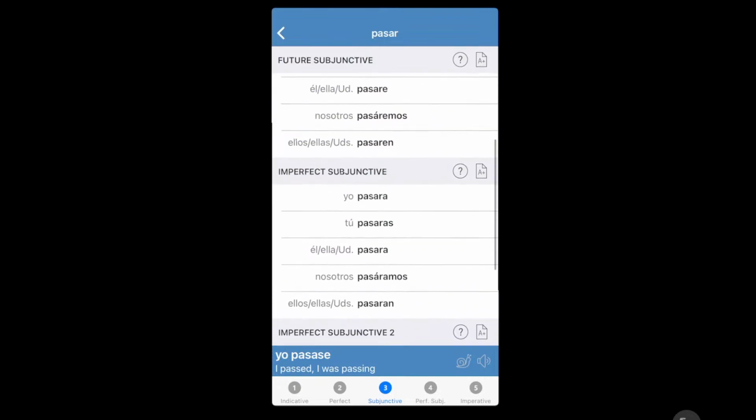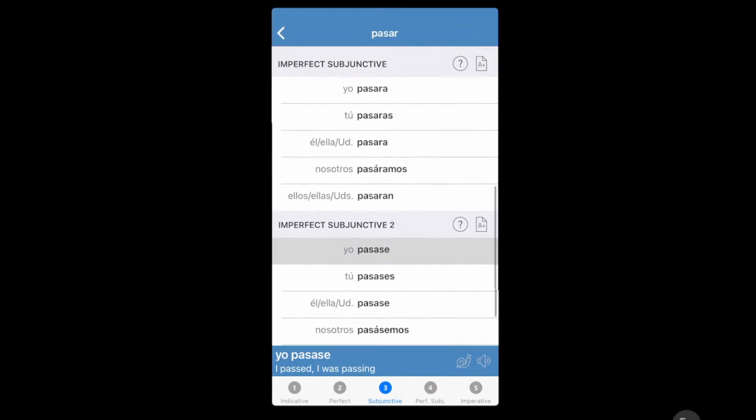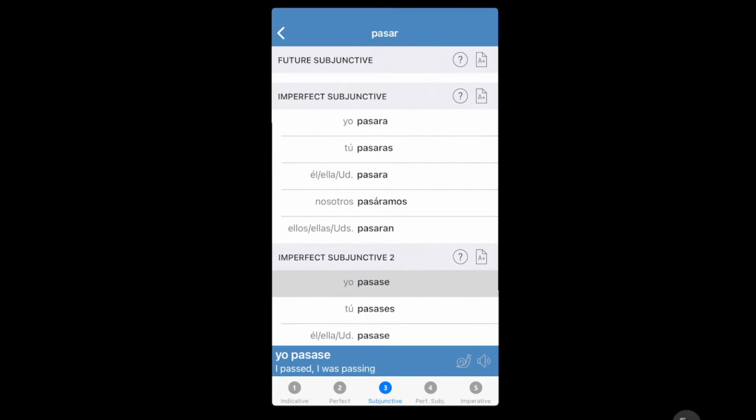So, this is imperfect subjunctive too. Note that, and that's why it's in the newspaper.